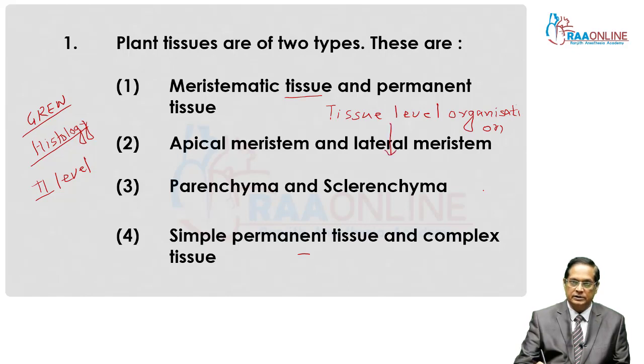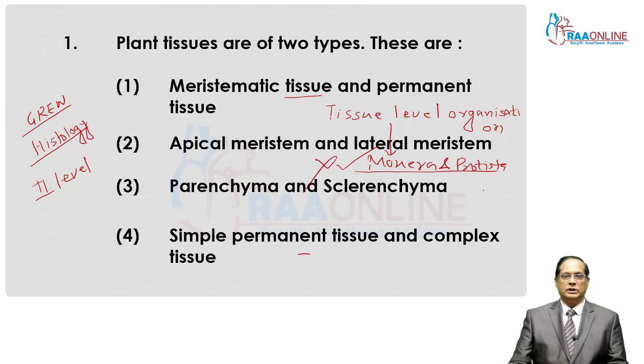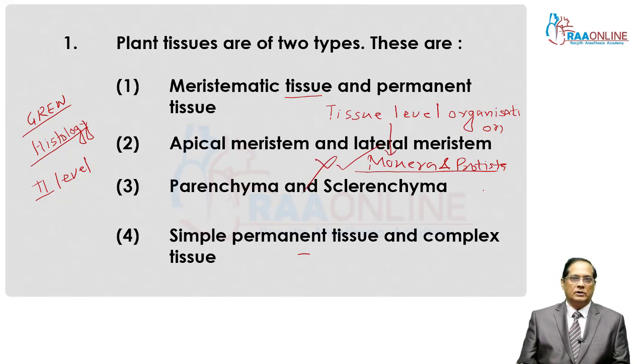These two don't have tissue level of organization. Otherwise, in fungi, Plantae and Animalia, you can see the tissue level organization. But in this chapter, we are dealing with the tissues in plants, I mean kingdom Plantae.